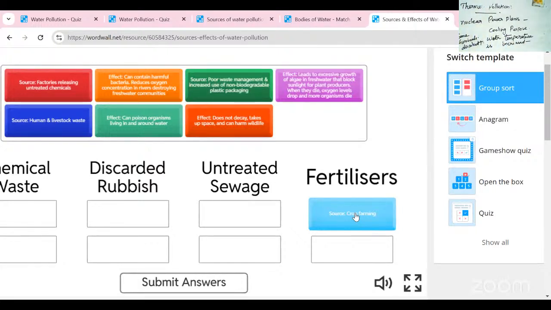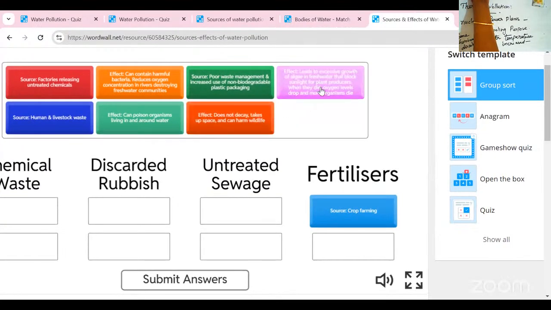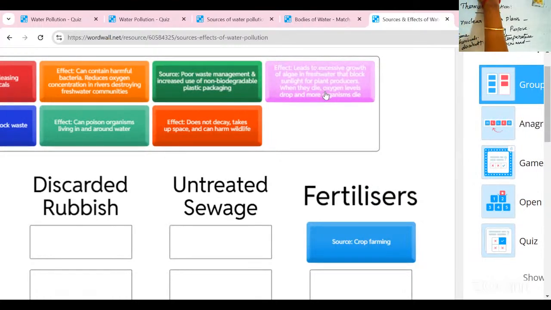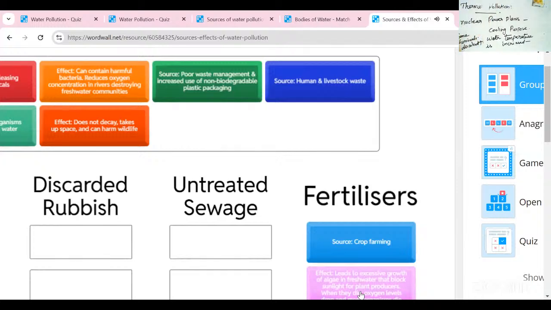It is one of the pollutants. The next one is excessive growth of algae in freshwater, which blocks the sunlight. Excessive growth of algae also affects the water bodies.